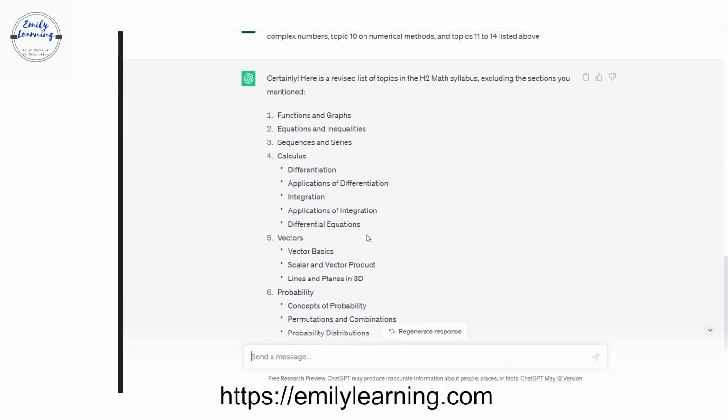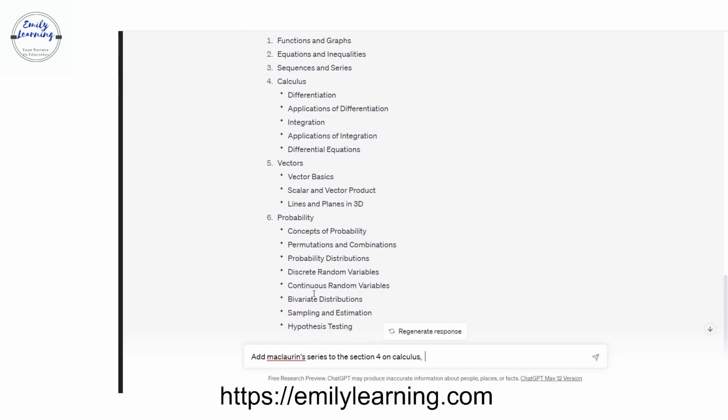Okay, so I sort of have what I need now. So now I want to add Maclaurin's series to section 4 on calculus. And then I also need to delete probability distributions from section 6.